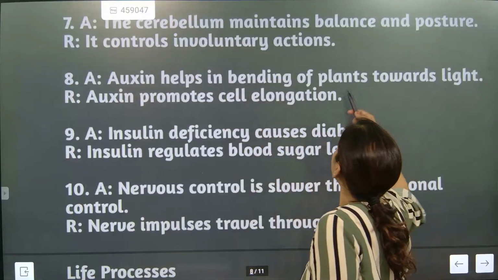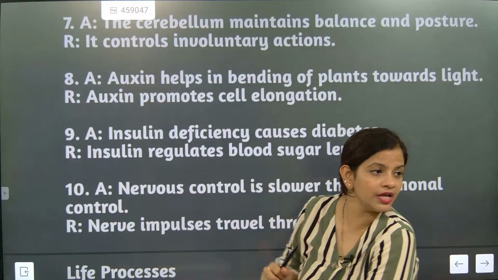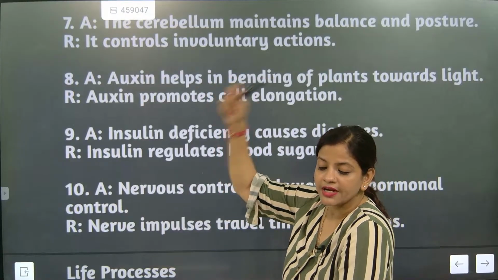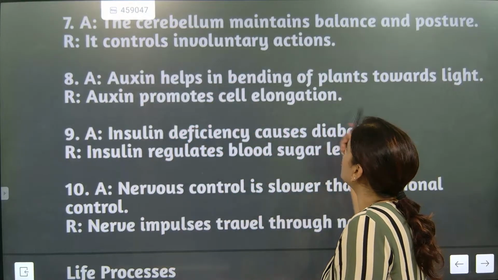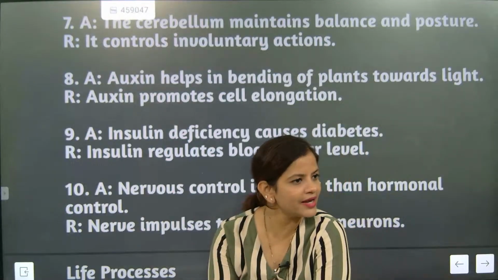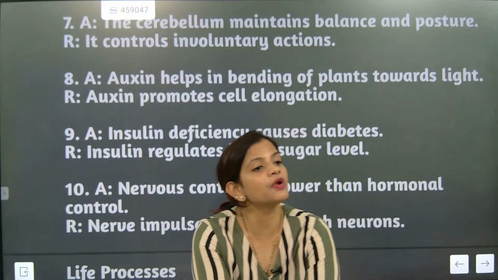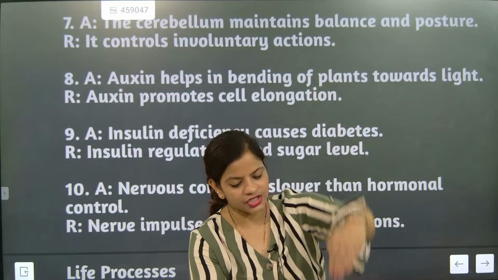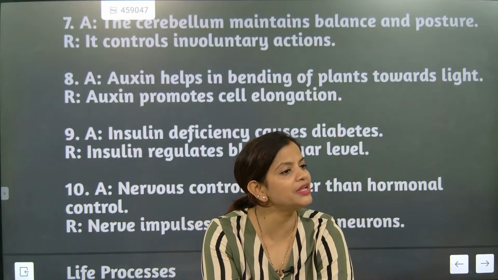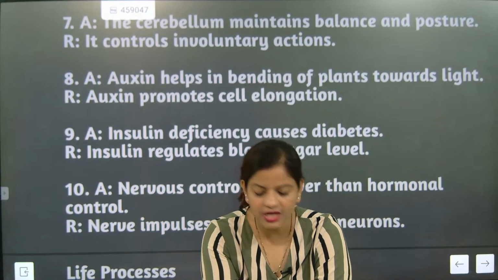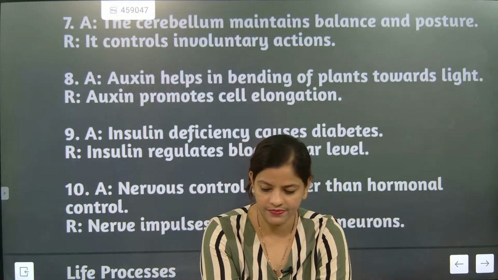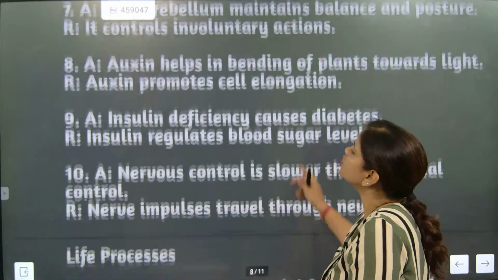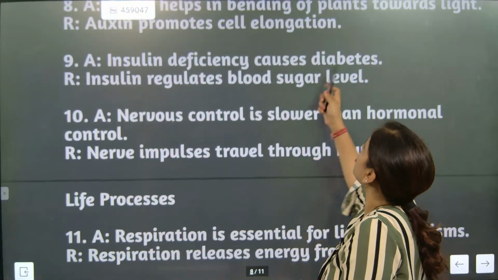Auxin help in bending of plant towards light. Correct only because auxin is at the tip. Next, auxin promotes cell elongation. Correct only, na beta. Auxin is promoting what? Cell elongation. So if cell elongation is coming, then only it is going to be na. So the correct answer is what beta? A. Absolutely correct.